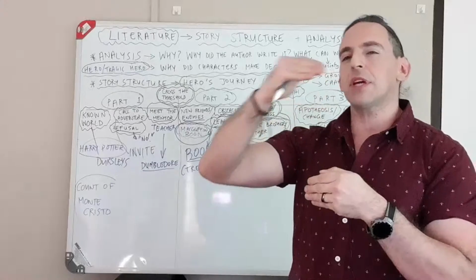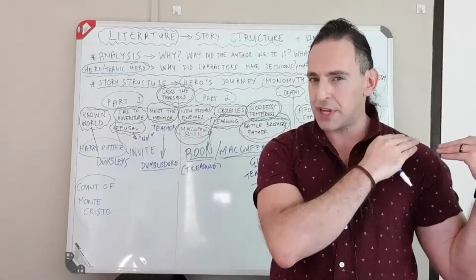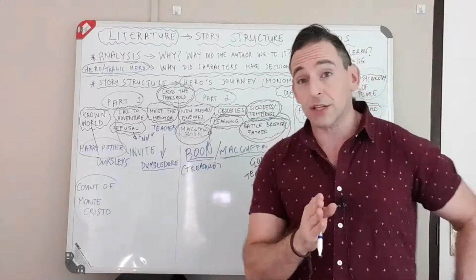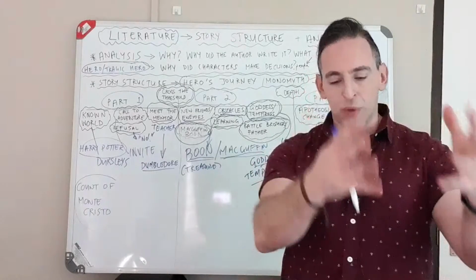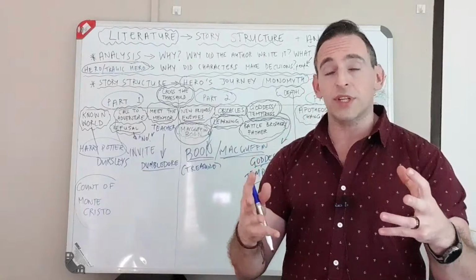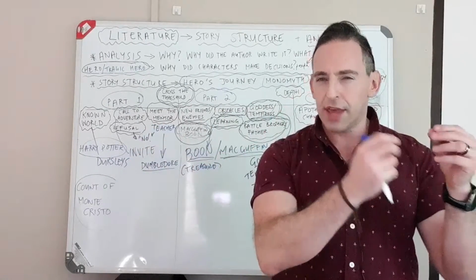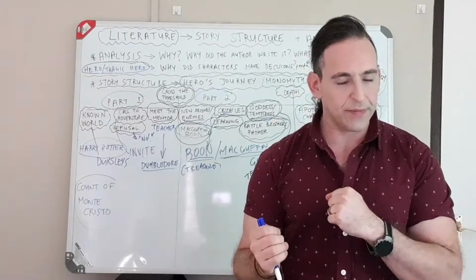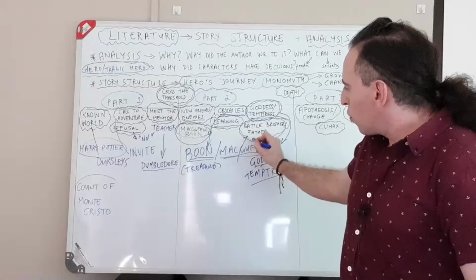The hero is becoming his own person, or he's getting over something that happened in the past. So that is called the battle with the brother or the battle with the father. Sometimes it's not even a real person that they're fighting. It could be represented by a monster or by a big challenge that maybe makes them think of their father or their brother. So again, I want you guys to tell me, in Harry Potter, where is this happening?